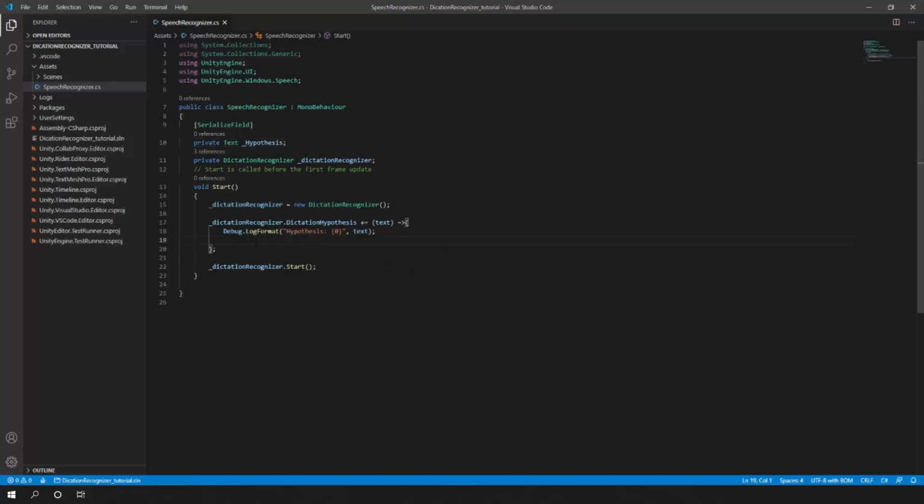So what we want to do here is, whatever hypothesis the speech recognizer has recognized, I want to store it inside of my variable hypothesis. So I'm going to say that hypothesis.text will be equal to my text. So I'm storing the hypothesis that the speech recognizer is getting into the variable that I just created.